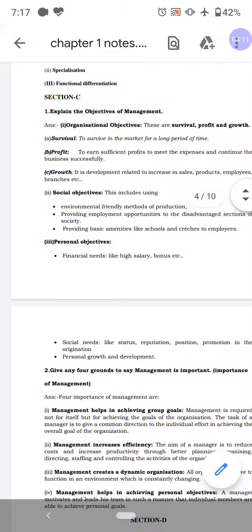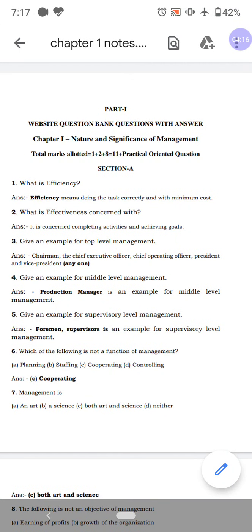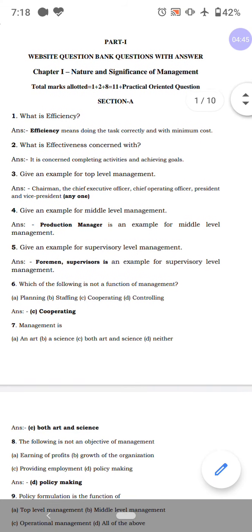Now let us see the 1 mark questions. Give an example for top level management. I already explained that in levels of management. You can write any one example, best to write Board of Directors. Next, give an example for middle level management. Answer is production manager. Next, give an example for supervisory level management. Answer is foreman or supervisor.